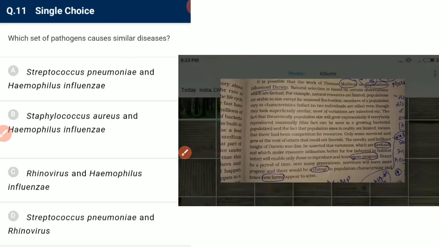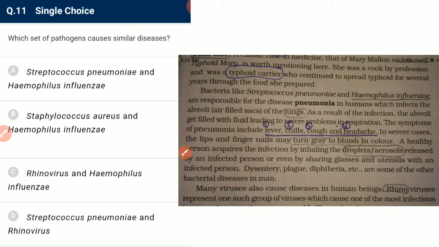Next question: which set of pathogens cause similar disease? Pneumonia is caused by Streptococcus pneumoniae, and Haemophilus influenzae does not cause influenza, it causes pneumonia. That is the point of the question. So it is correct.